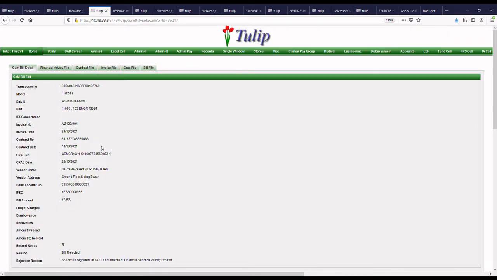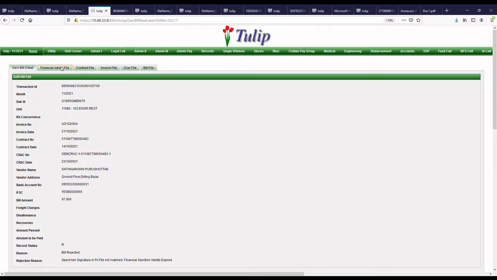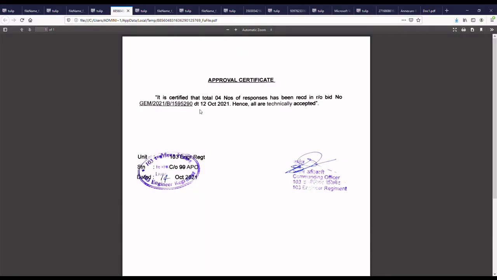Now we'll come to the third case. Again the bill is being rejected because the financial advice file was not uploaded as per Appendix K. Here is the example. The unit has uploaded an approval certificate for the TEC signed by the CFA. Now the TEC report is your internal document. You have to upload Appendix K as a financial advice file on GEM for processing of the bill. So again we are rejecting the bill.